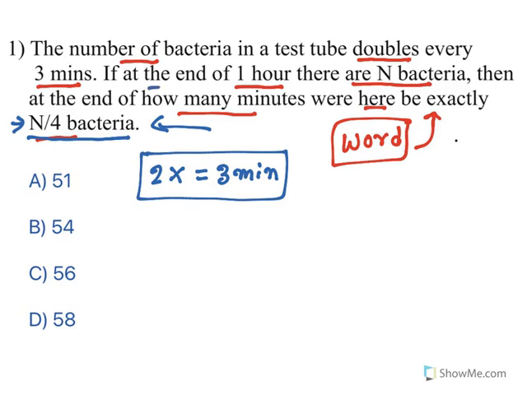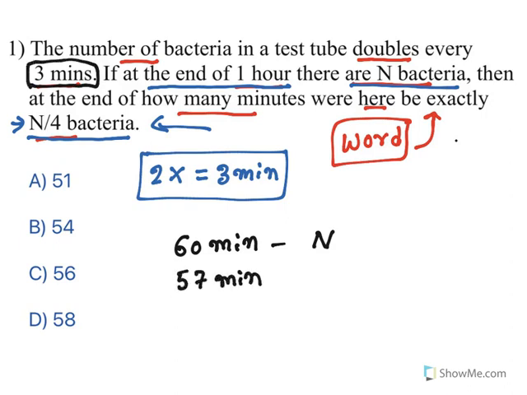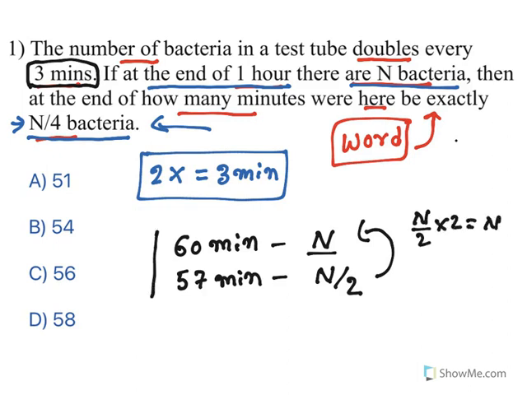But what is given? At the end of 1 hour, there are n bacteria. That means after passing 60 minutes of time, n bacteria are there. Now, what is the information? It says doubles every 3 minutes. What does it mean? In 57 minutes, that means at 3 minutes before, there are n by 2, half of the bacteria. It doubles every 3 minutes. So n by 2 is there. It doubles means it becomes n. That is what we have put in this way.